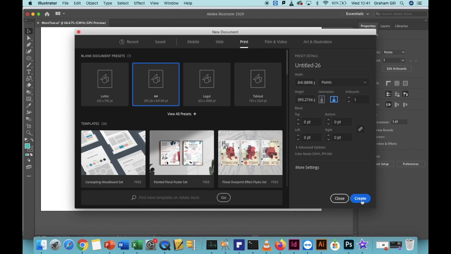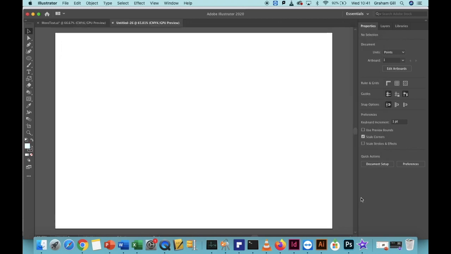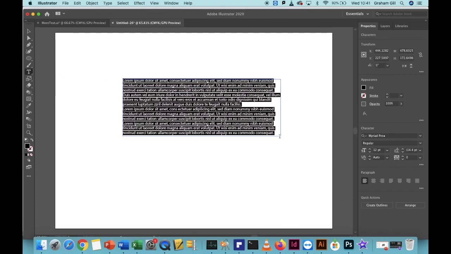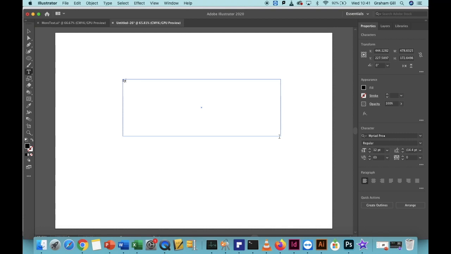Then click Create. With your canvas now created, click on the Type tool. Now, draw a text box on your page and type a word into it. For this example, I'm going to use the word type in capital letters.